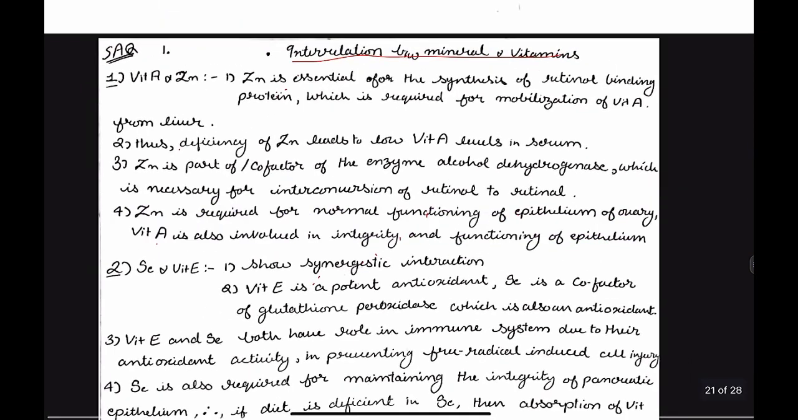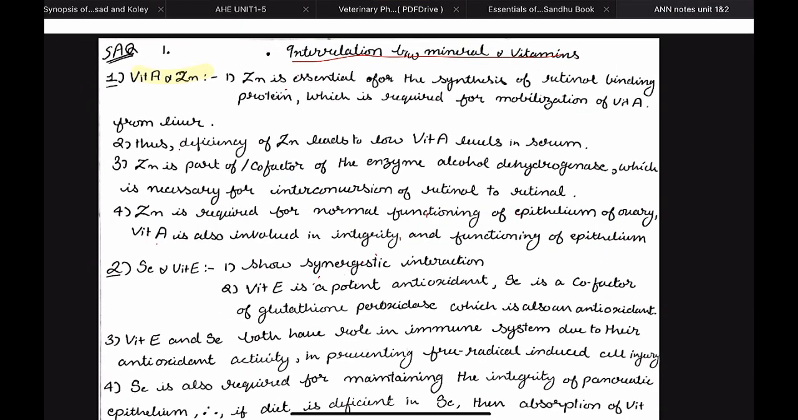Vitamin A and zinc. Zinc is essential for the synthesis of retinol binding protein, which in turn is required for the mobilization of vitamin A from the liver. So retinol binding protein is very much important. Deficiency of zinc leads to low vitamin A levels in the serum. Zinc is a cofactor of the enzyme alcohol dehydrogenase, which is necessary for the interconversion of retinol to retinal. This is important. And then zinc is required for the normal functioning of the epithelium of the ovary, while vitamin A is also involved in the normal functioning of the epithelium of the ovary.